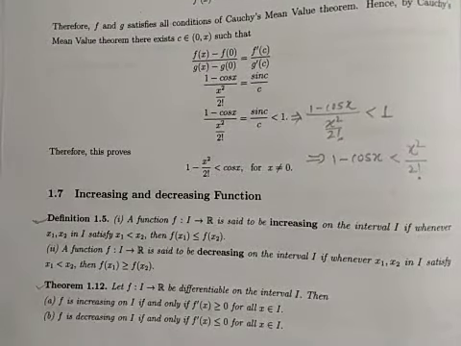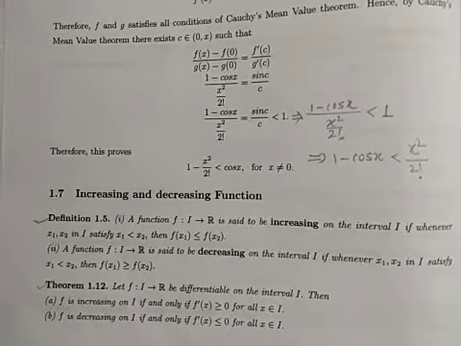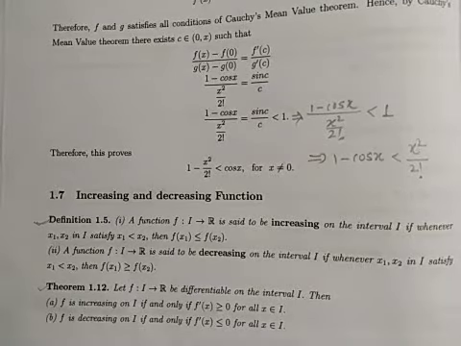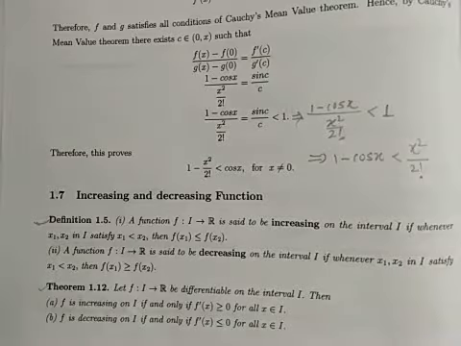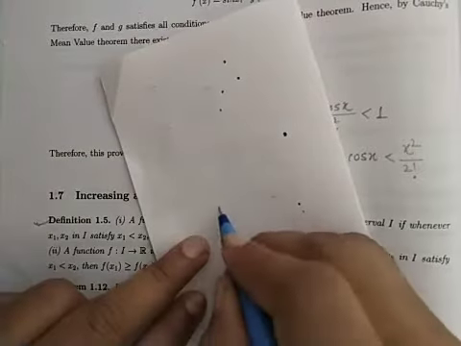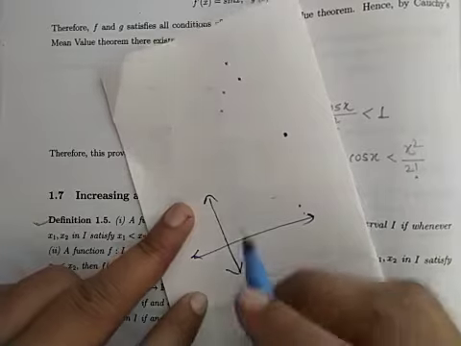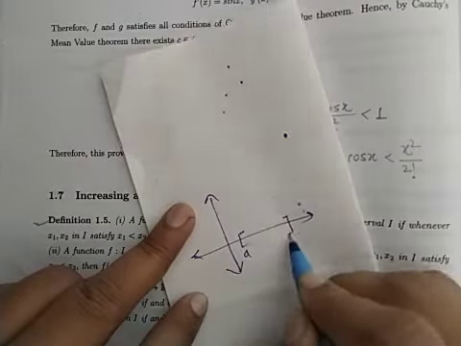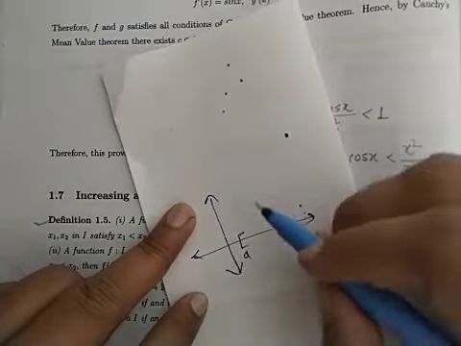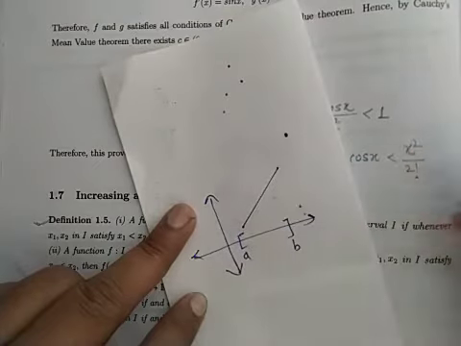Next is the definition of increasing and decreasing function. So before moving towards the definition, let us try to understand it graphically. Now any function is increasing. Suppose the function is defined on this closed interval AB. Suppose this function is like this.